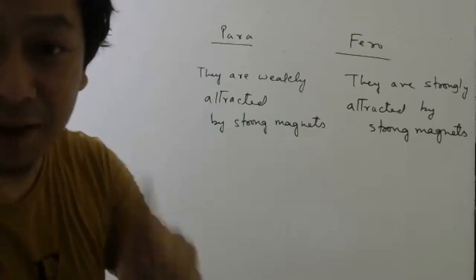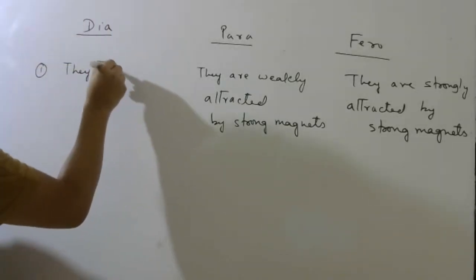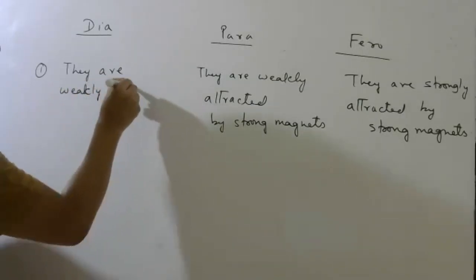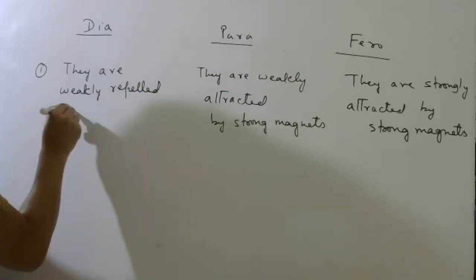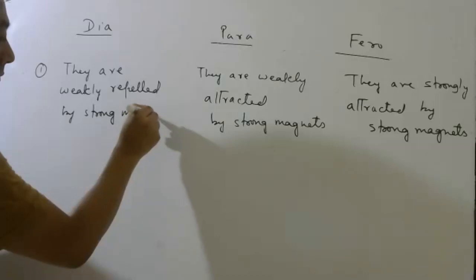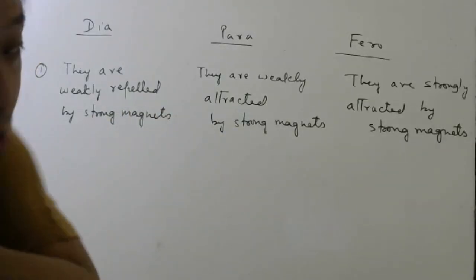Dia, I told, will have opposite behavior. So they are weakly repelled by strong magnets. They are weakly repelled by strong magnets. Okay, so this is how you should try to remember.